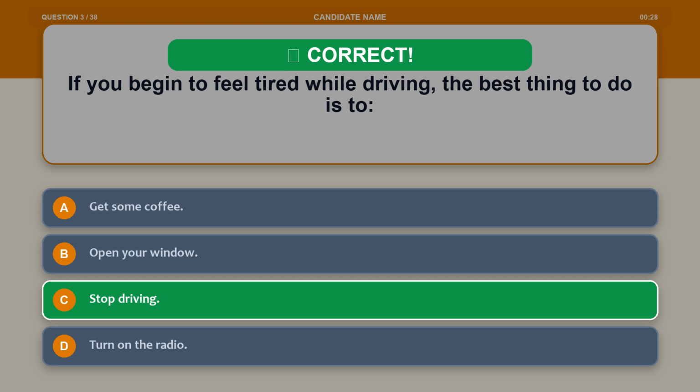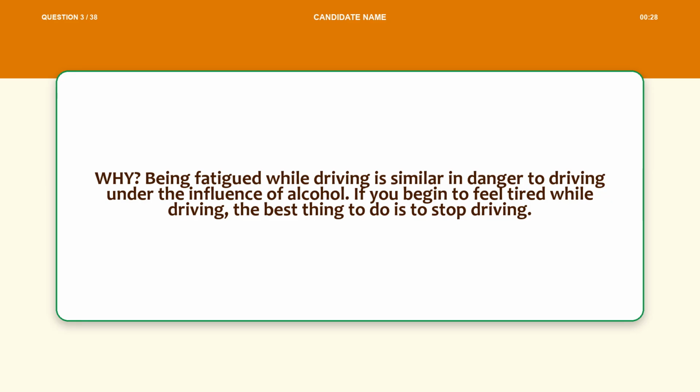The correct answer is option C, stop driving. Explanation. Being fatigued while driving is similar in danger to driving under the influence of alcohol. If you begin to feel tired while driving, the best thing to do is to stop driving.